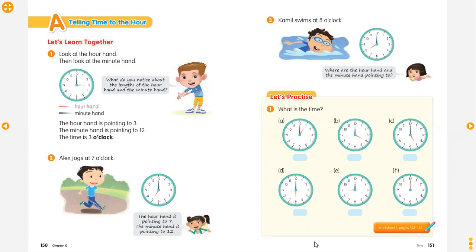I give a few examples for part 1. You can see the hour hand is 1 and the long hand, or the minute hand, is 12. So it means 1 o'clock. That's it. So you can continue to part B until part F.